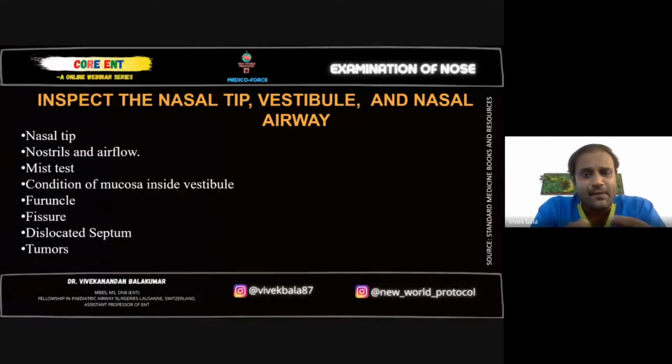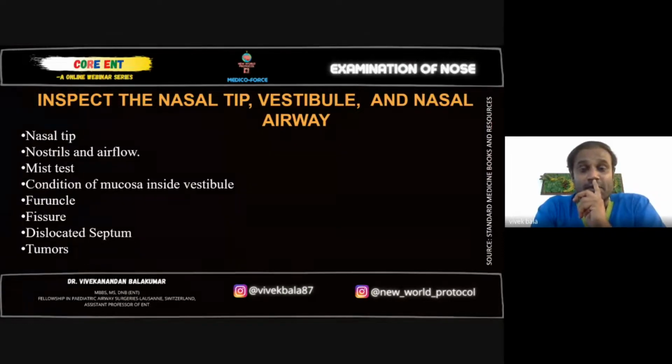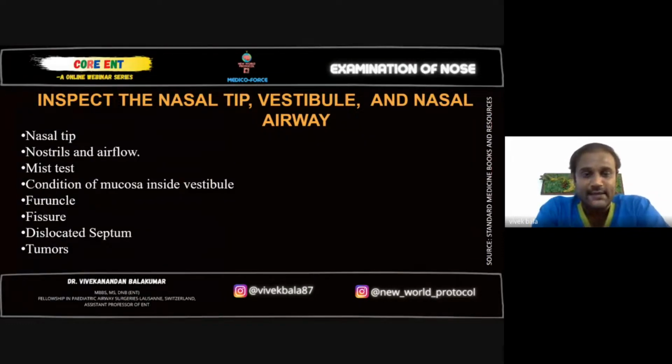Then fissures, breakage of skin here and there, can happen because of meddling with the nose, picking the nose. Dislocated septum, you'll be able to see, like I told you, the columella will be dislocated on one side. Then presence of any tumors or mass over the skin of the nose, or which is arising from inside, you will be able to visualize when you lift the tip of the nose itself. Next slide.